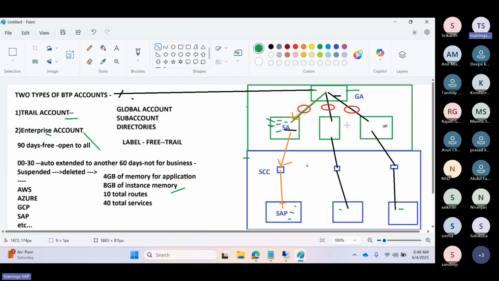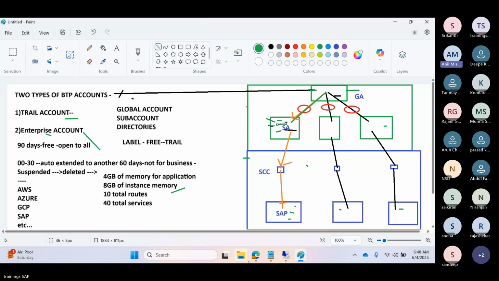So, sir, all the development will happen here. Normally in on-premises SAP, development changes are moved to quality and then to production through STMS. Then what about the changes in the development sub account here? How do we move them from quality to production? There is a CTMS concept: you need to subscribe to the service, then do the configuration. Then we can move the changes from one sub account to another sub account. Why? Because all the development, testing and production related work we cannot do in one sub account, right? That's why we need to create multiple sub accounts.